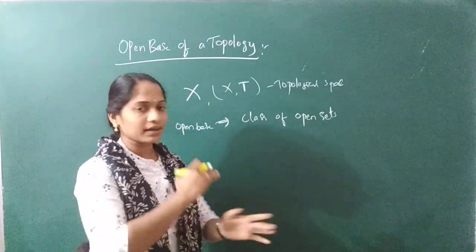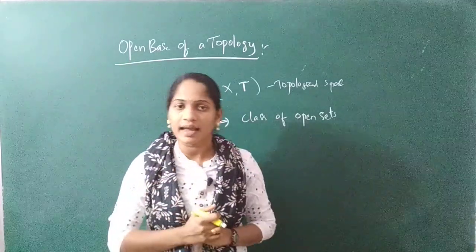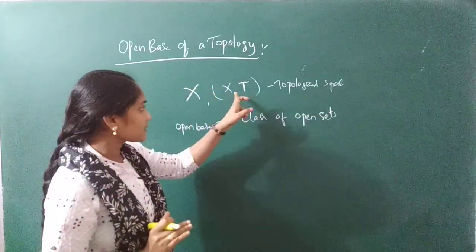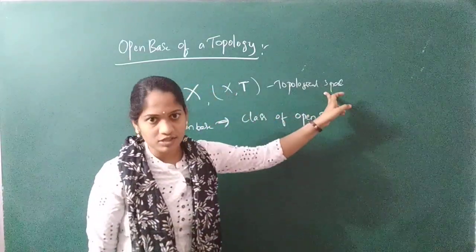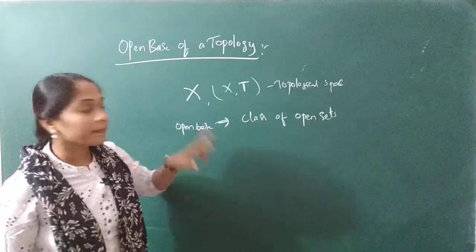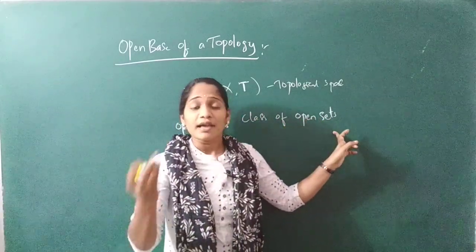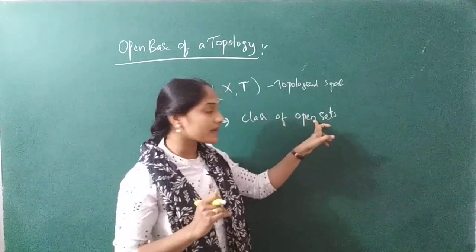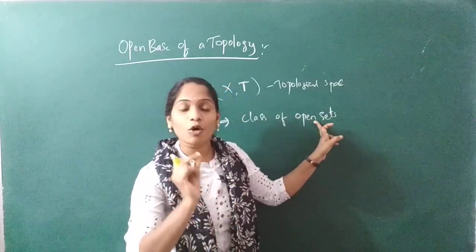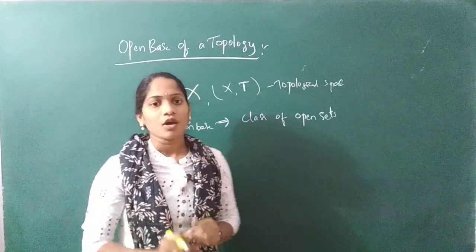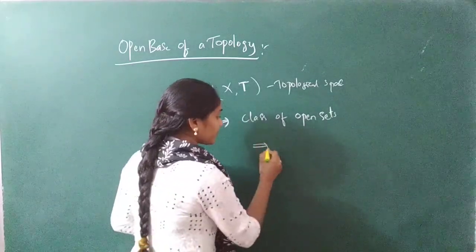If we see an example clearly you will get an idea. But you have to remember that (X, tau) is a topological space, and an open base for X is nothing but a class of open sets where every open set is the union of sets in this class, or equivalently you can represent it as follows.